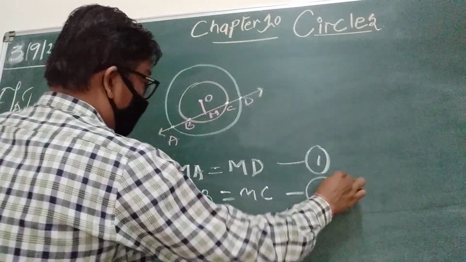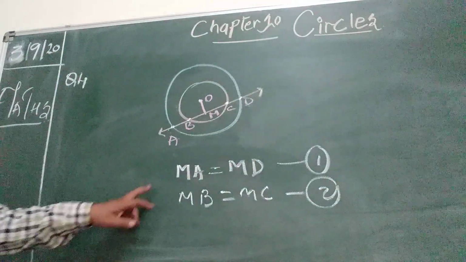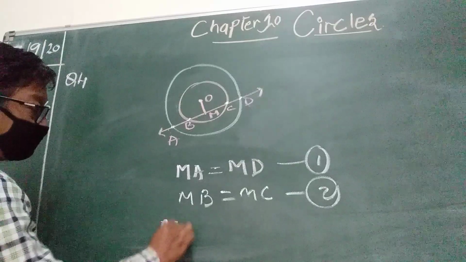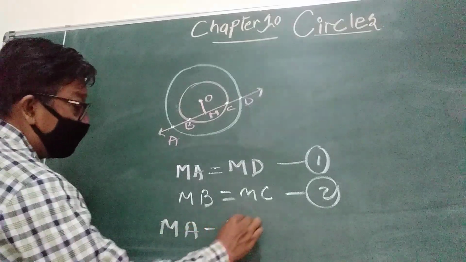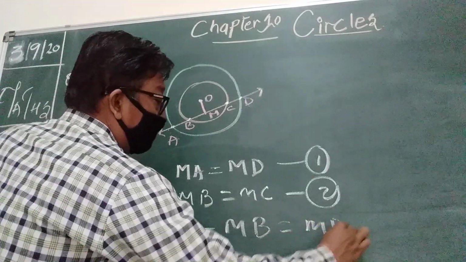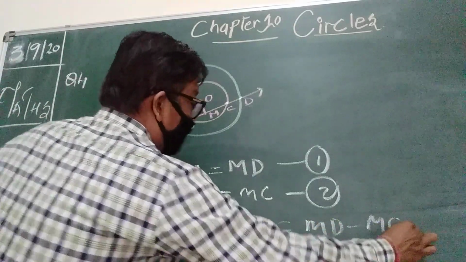Equation number 2. Now subtracting equation number 2 from 1, it becomes MA minus MB is equal to MD minus MC.